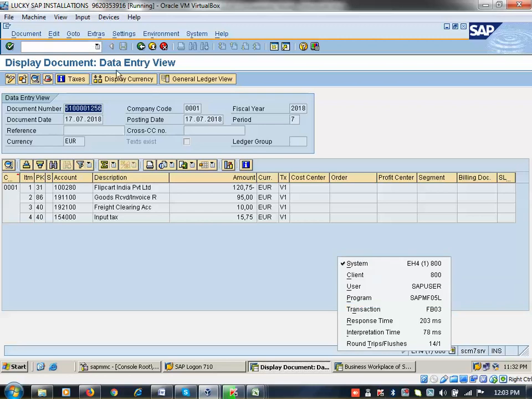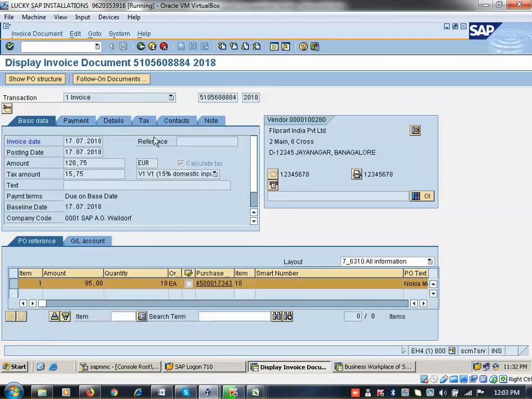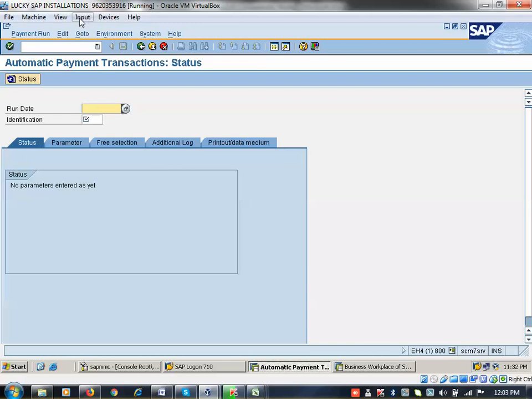Okay. So click on, come back here. So this is the one. So with reference to this one only, FI department, they can make the payment. So SAP payment, if I want to make from finance department, that is the F110. This is the transaction. Okay. So this is P2P cycle. F110 automatic payment run. So nowadays everybody is using debit card, credit card. If you want to make payment, this one mobile bill, automatically it will be transferred from this to that account. Okay, like that. So this is by today.